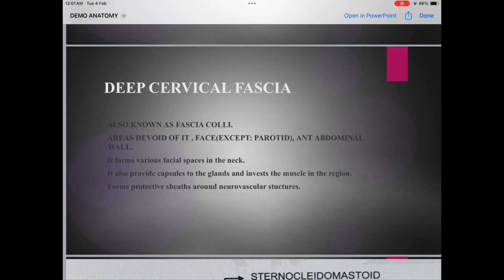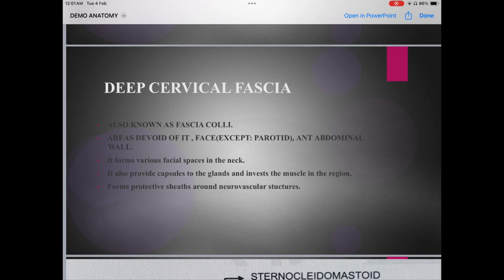There are areas that are devoid of it, including the face, but the parotid gland is an exception. फेस में डीप सर्वाइकल फेशिया नहीं होती है, लेकिन पैरोटिड ग्लैंड इज वन एक्सेप्शन. It has deep cervical fascia. और कहाँ पे नहीं होती है? Anterior abdominal wall. It forms various fascial spaces in the neck.